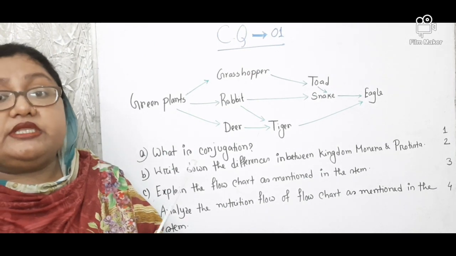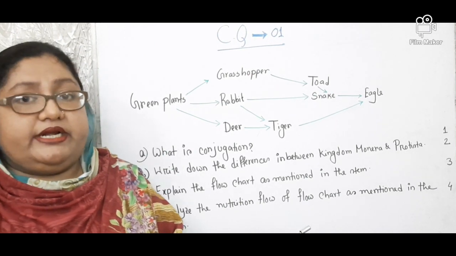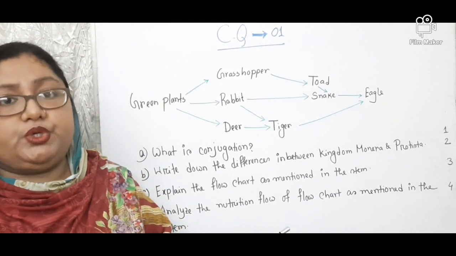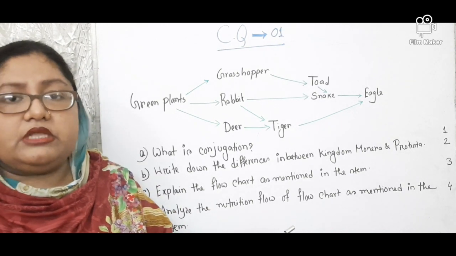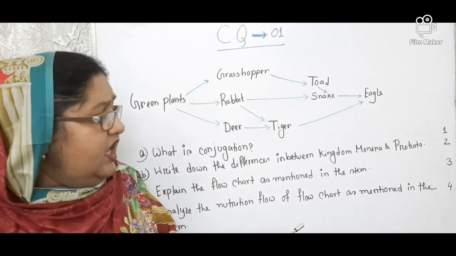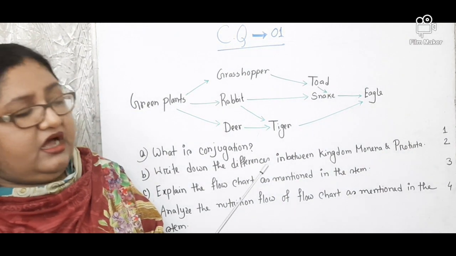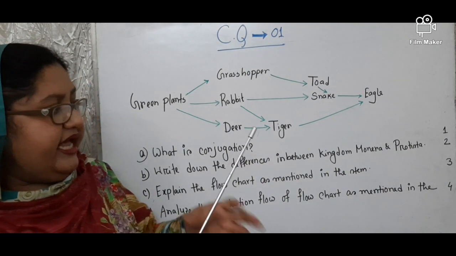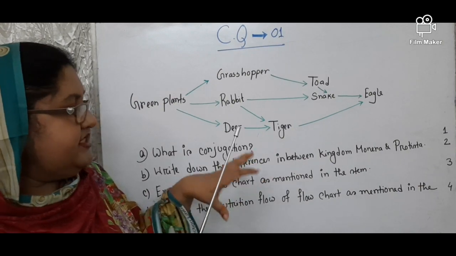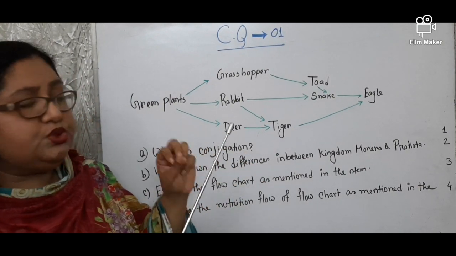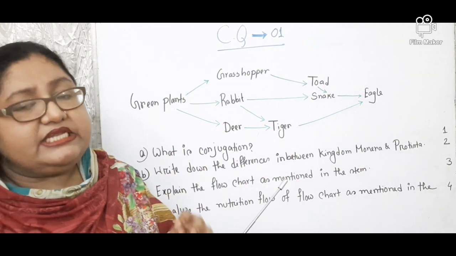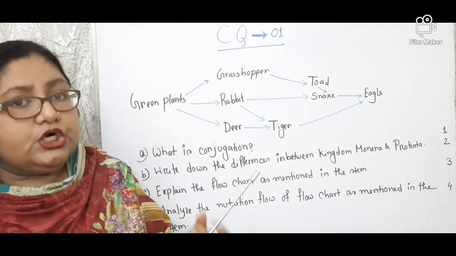In case of Eukaryote, the nucleus is well organized. That means the nuclear membrane, nucleolus, nucleoplasm, and all are present. So, what are the differences? When you write any answer for a difference, if the marks is 2, then you have to write at least 4 points for good marks.